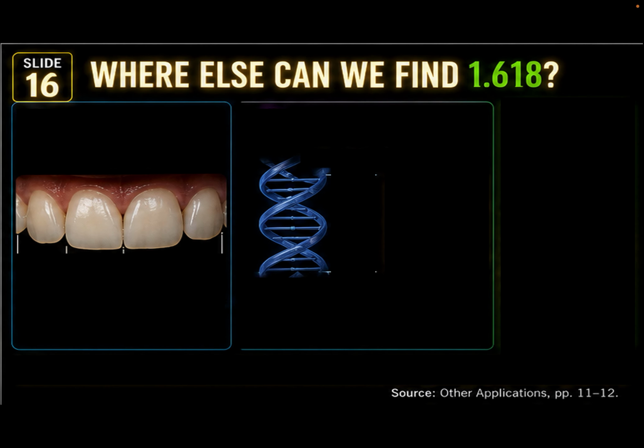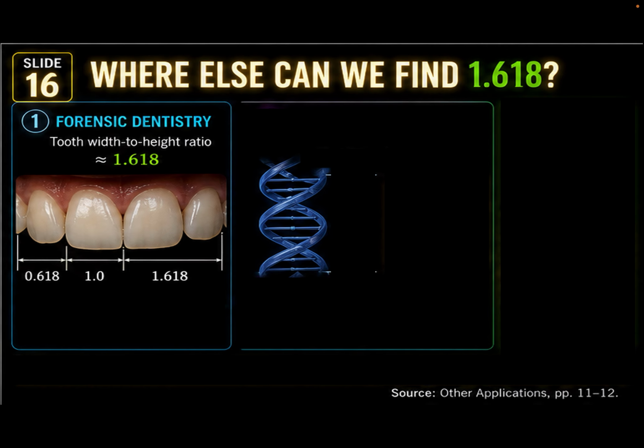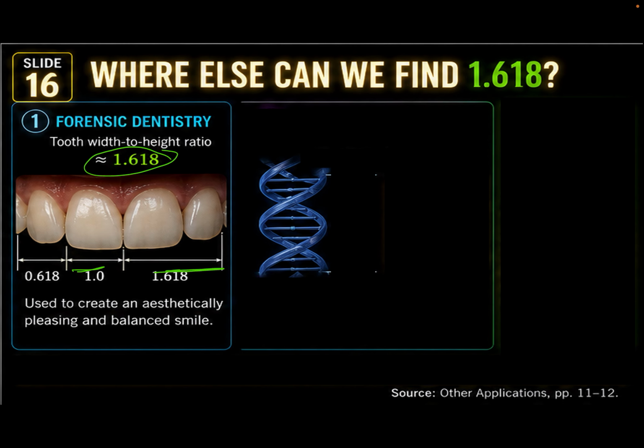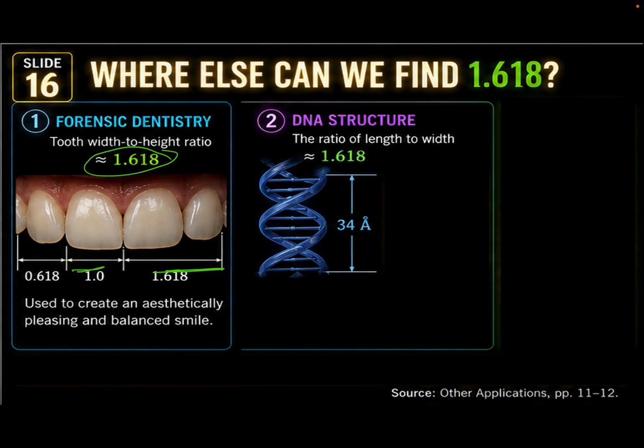Also, where else can we find this golden ratio? In our teeth. The ratio of this part and the ratio of this part are equal, or lead to 1.618. Also, in our DNA structure, the ratio of length to width is approximately 1.618.